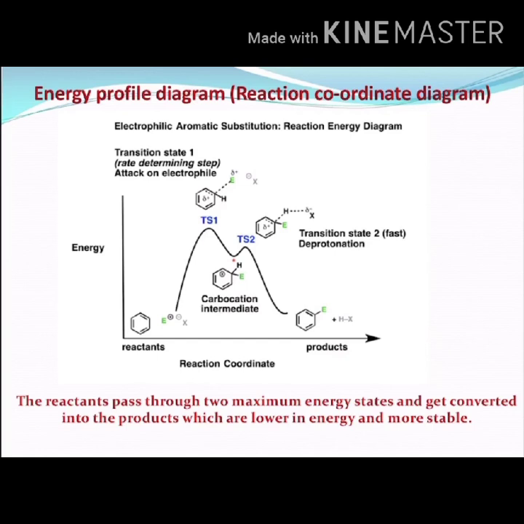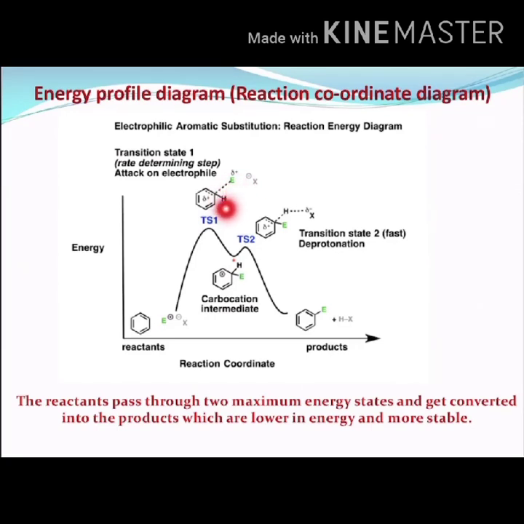In this diagram, if we observe, as I told, 2 transition states are formed. So these are the 2 transition states. If we observe clearly, in the first transition state, a firm bond has formed between the carbon and hydrogen, right? But the electrophile has been shown in dotted lines.